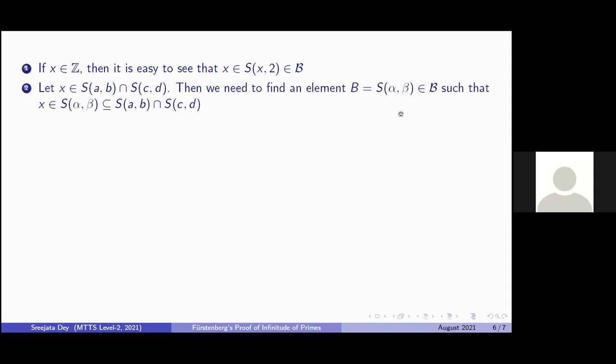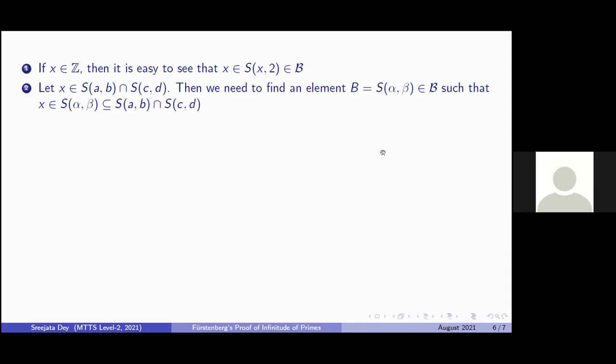For the second condition, we have x and two sets S_{a,b} and S_{c,d} such that x belongs to their intersection. These are your A1 and A2, like in our construction. So what we want is to find an element B in script B. If it is in script B, then it has to be of the form S_{alpha,beta}, because script B contains elements of the form S_{alpha,beta} where beta is greater than 1. And what should be satisfied? That x belongs to S_{alpha,beta}, which is contained in the intersection of S_{a,b} and S_{c,d}.